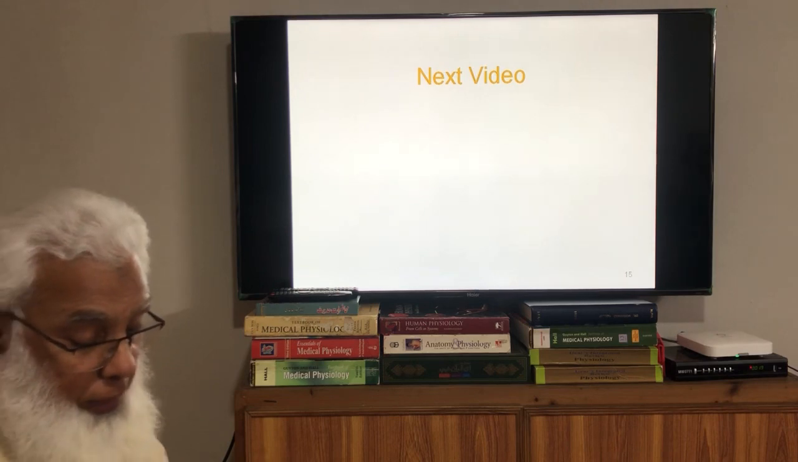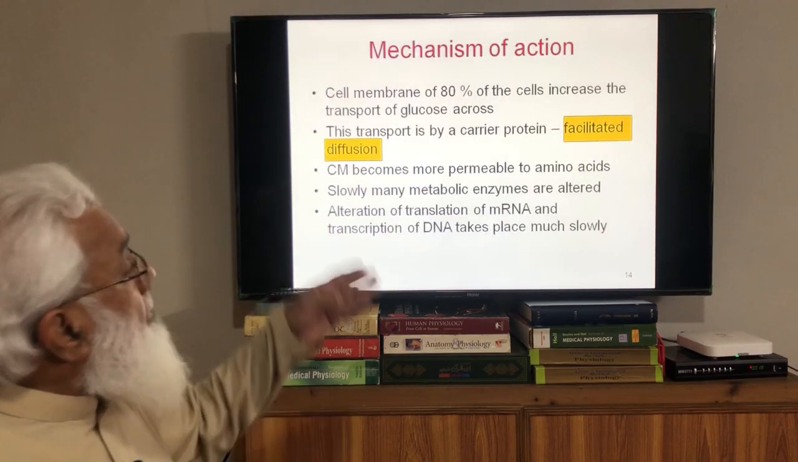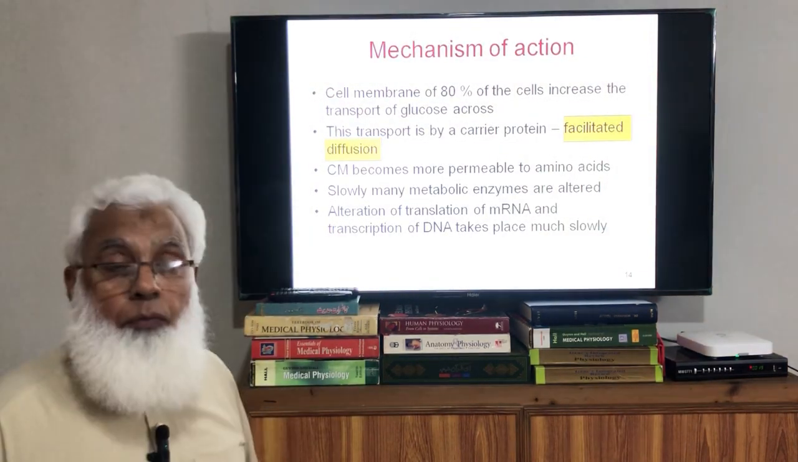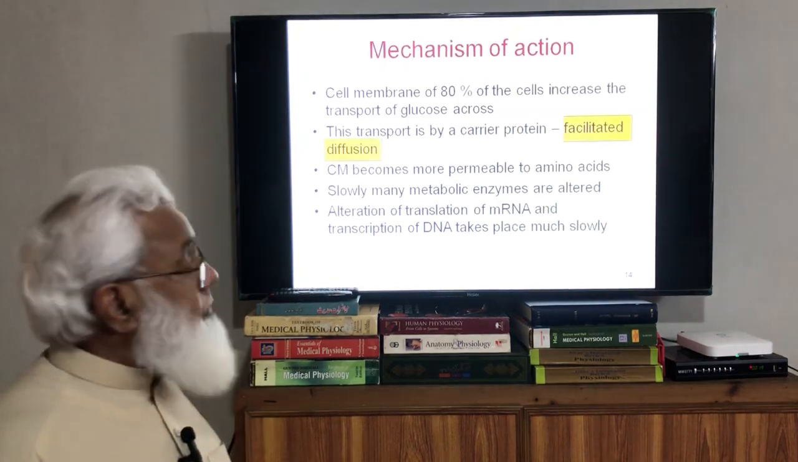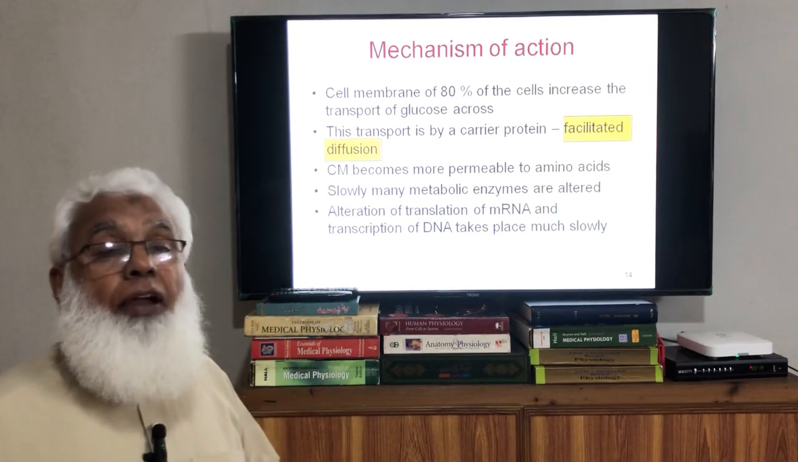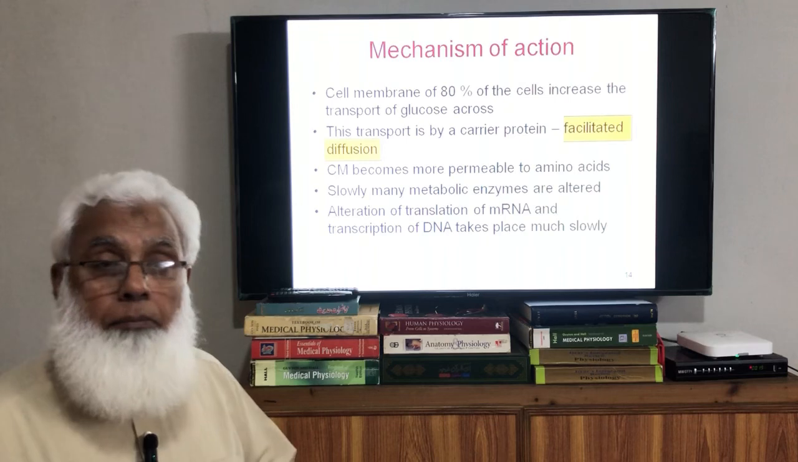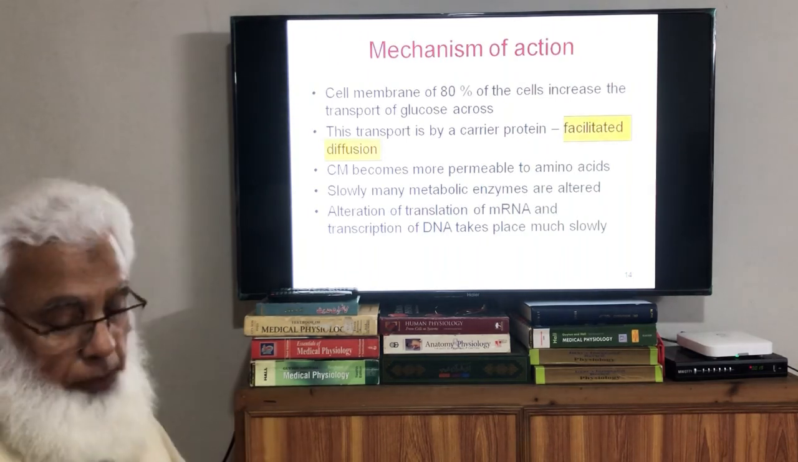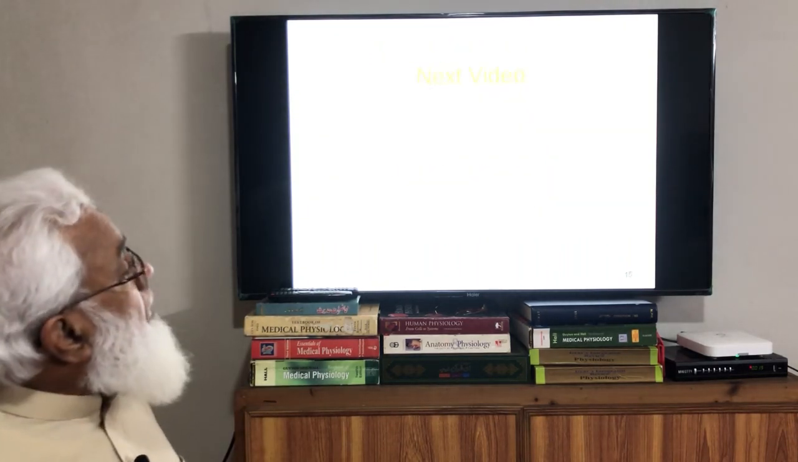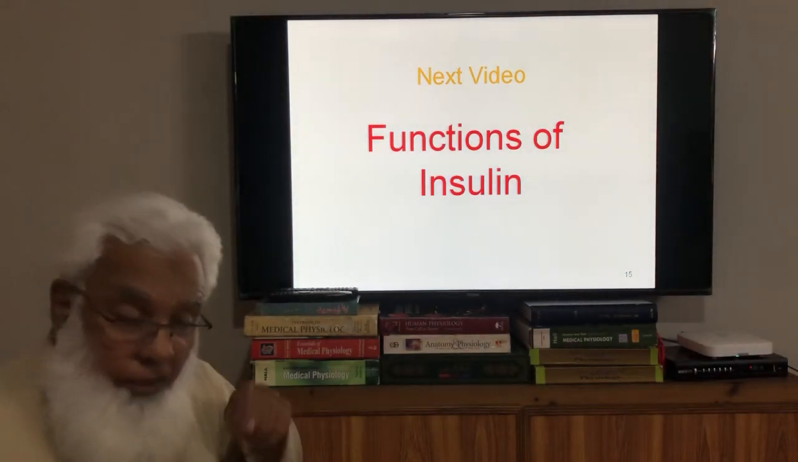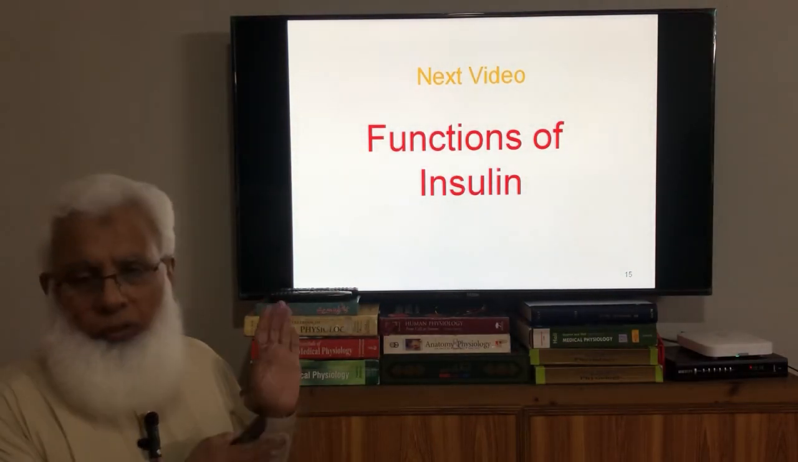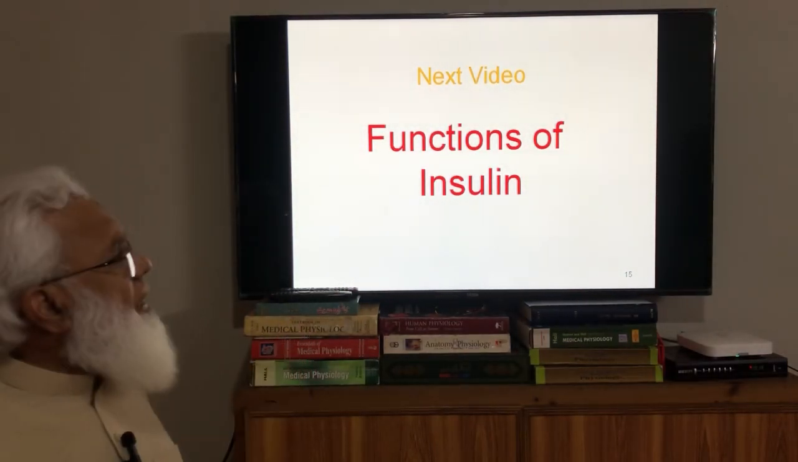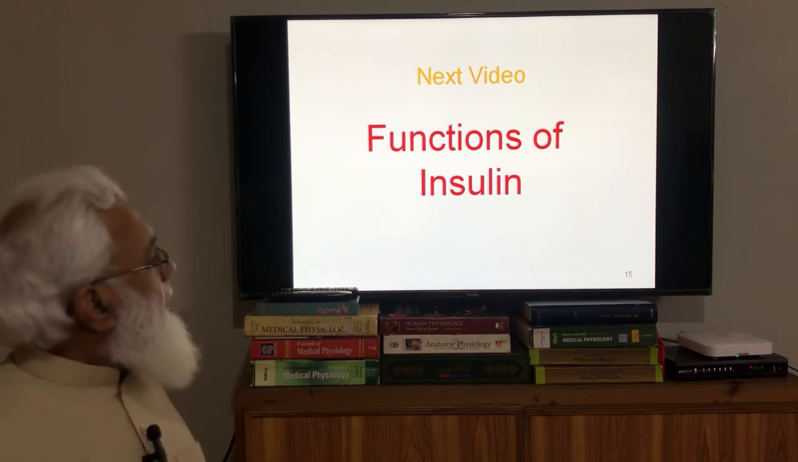We will talk about all these mechanisms of action. So generally we have seen the mechanism of action of these hormones. We will see the effects on carbohydrate metabolism, protein metabolism, and fat metabolism separately. Next time we are going to talk about the effects and functions of insulin. We have seen the general aspects; we will discuss the functions of insulin.